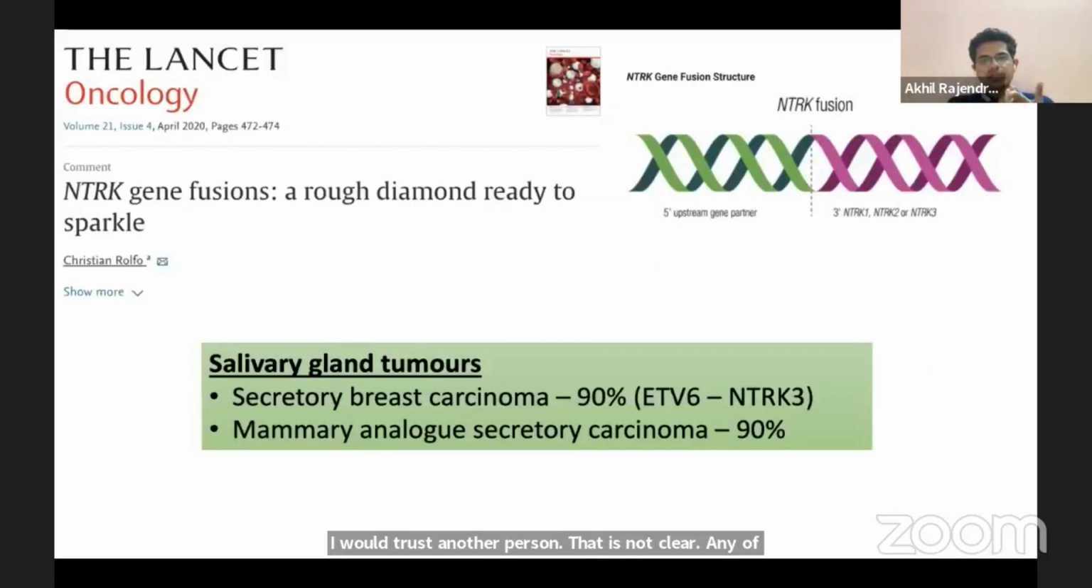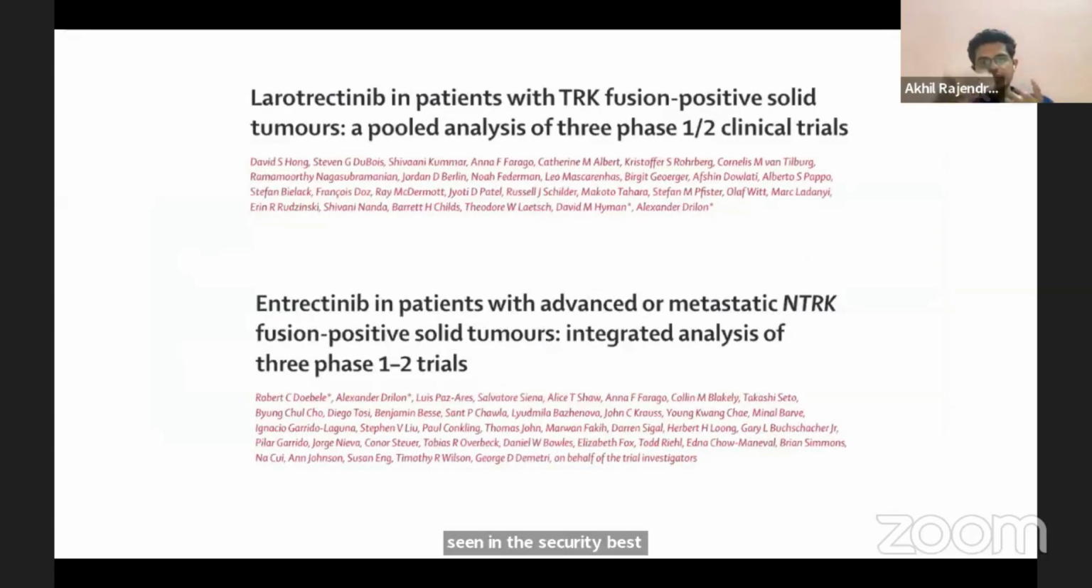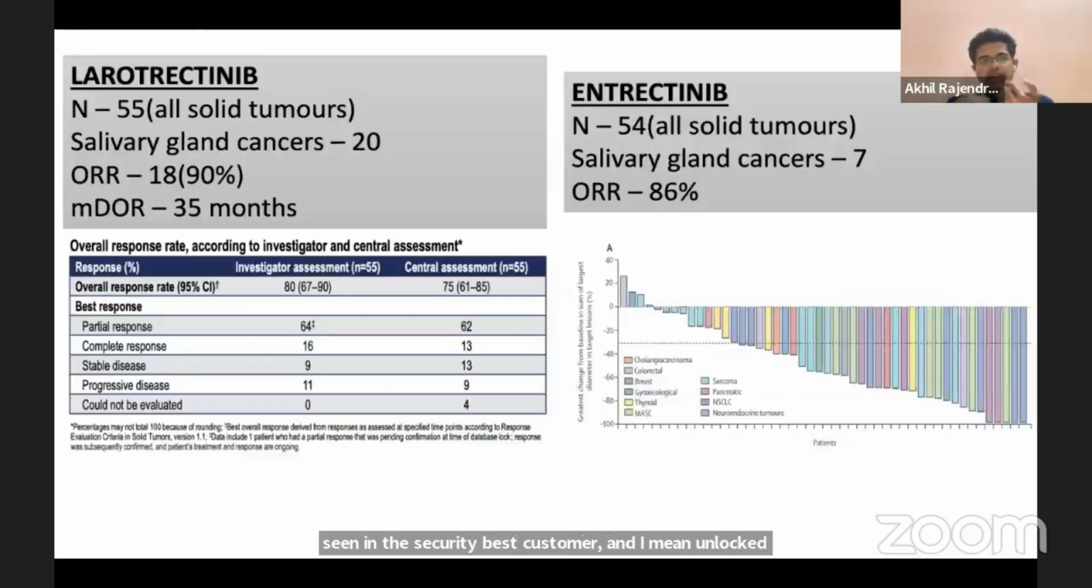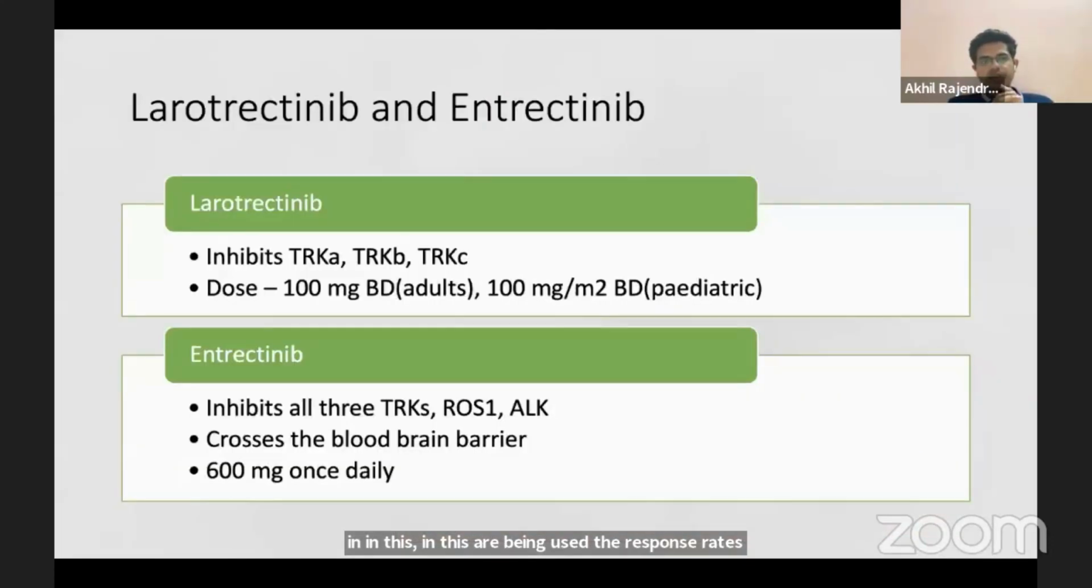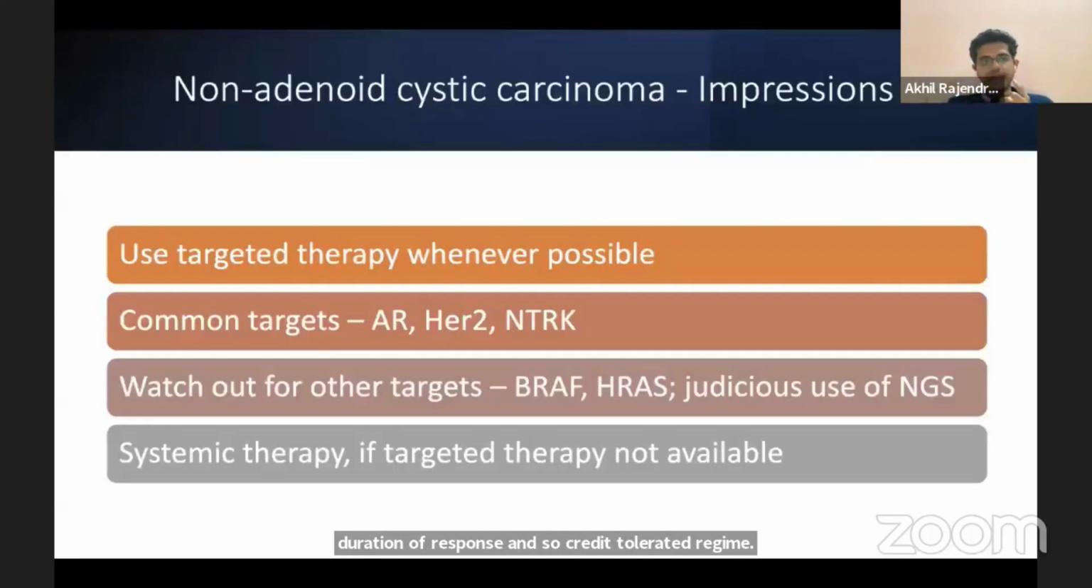NTRK is the new kid in the market. It's predominantly seen in secretory breast carcinoma and mammary analog secretory carcinoma. Agents are larotrectinib and entrectinib. These were again basket trials, and in salivary gland cancers in which larotrectinib and entrectinib have been used, the response rates are excellent, 80 to 90%, with good duration of response, and it's a pretty well-tolerated regimen. Other targets which can be targeted are HRAS, PTCH1, BRAF.